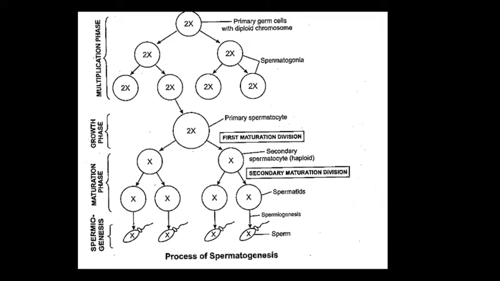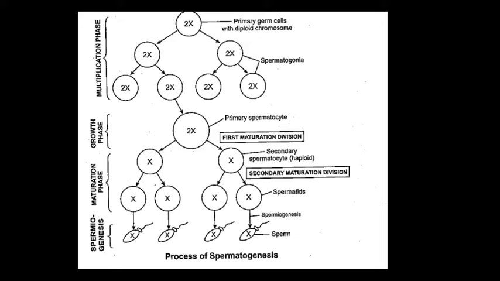So the process of spermatogenesis occurs in the male gonads, or we also call it testis. Actually the testis of vertebrates are composed of many seminiferous tubules which are lined by many germinal epithelial cells. Okay, these germinal epithelial cells form spermatozoa by spermatogenesis, a continuous process that can be divided into four steps. Okay, we divided it into 4 steps.